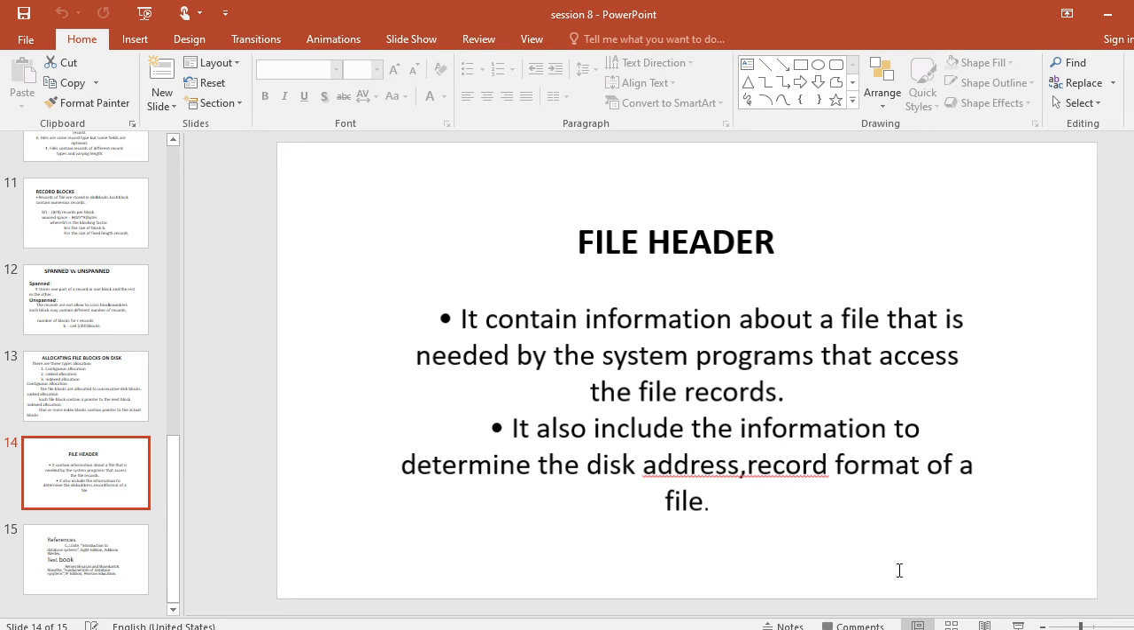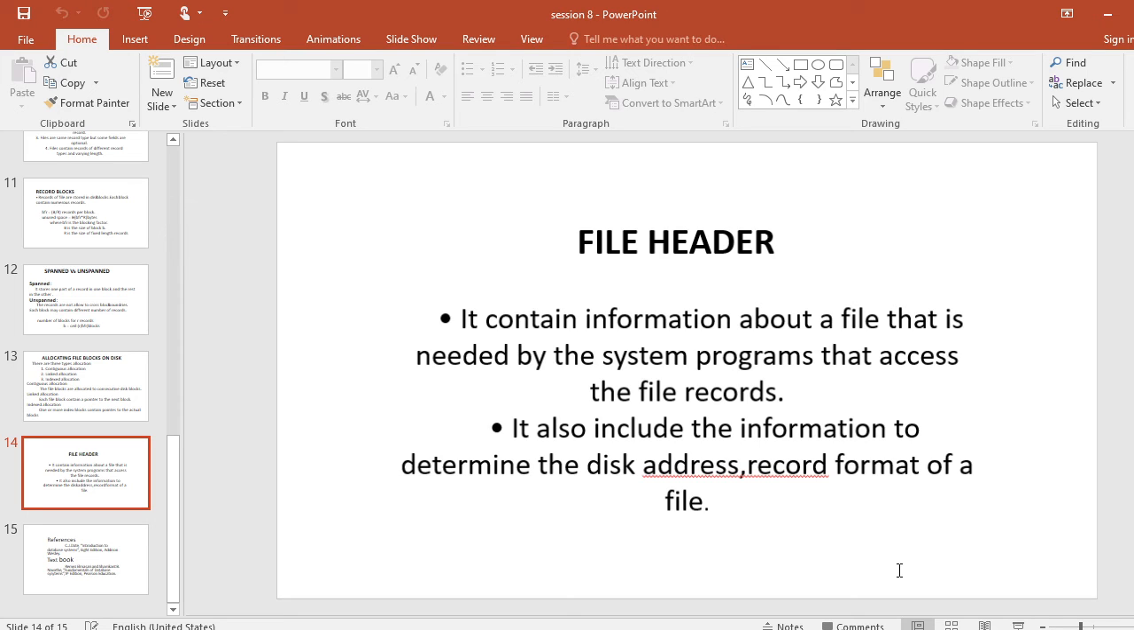Another third important method of allocating file blocks on a disk is indexed allocation. Here, one or more index blocks contain pointers to the actual file blocks. Whenever an index comes, the pointer concept will come. So here, one or more index blocks contain pointers to the actual file blocks. This is a brief introduction about allocating file blocks with these three important types: contiguous, linked, and indexed. You already understand them one by one.